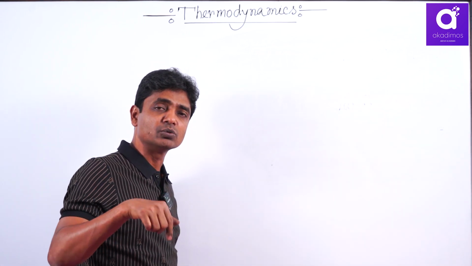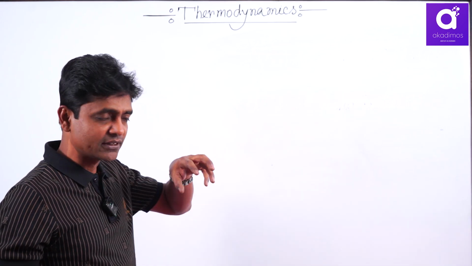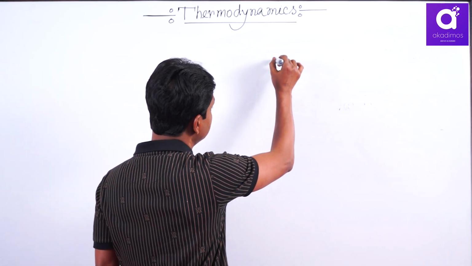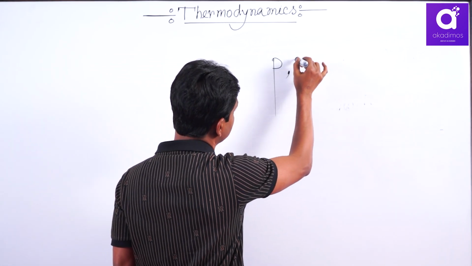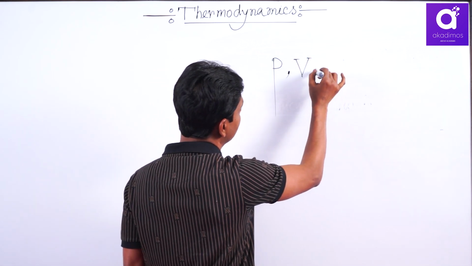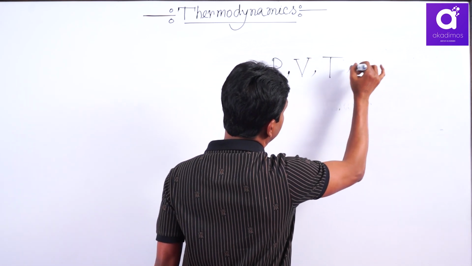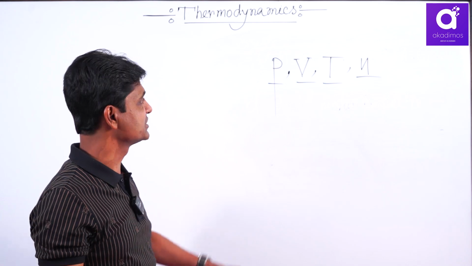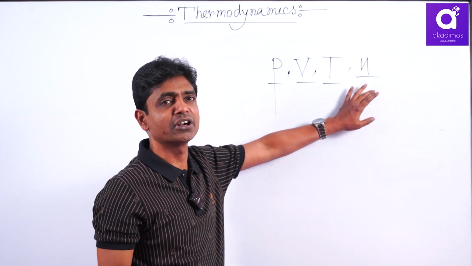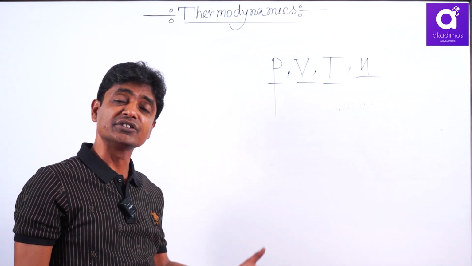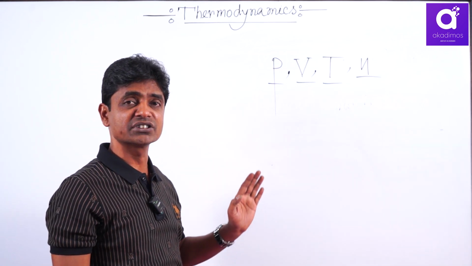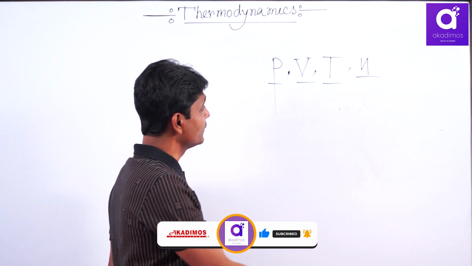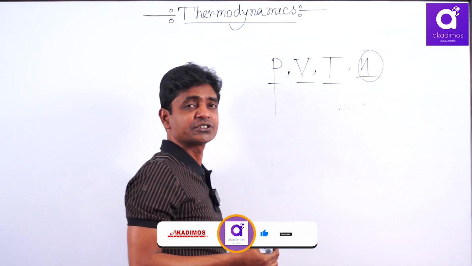That means the working system is gas, and the thermodynamic system is the gaseous system, and in the gaseous system each and every property depends on 4 variables: pressure, volume, temperature, and number of moles. These are called state variables. The state of a thermodynamic system is defined by these 4 fundamental state variables, and all energy functions of the thermodynamic system depend on these 4 variables. And this n is fixed for a closed system.